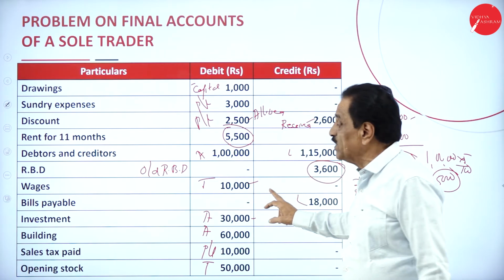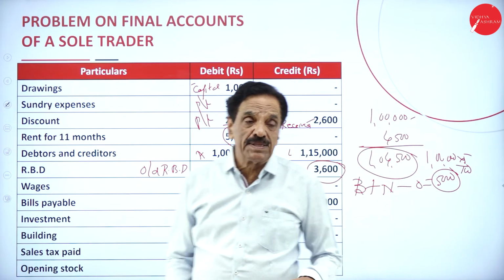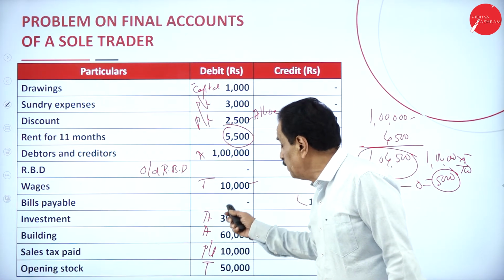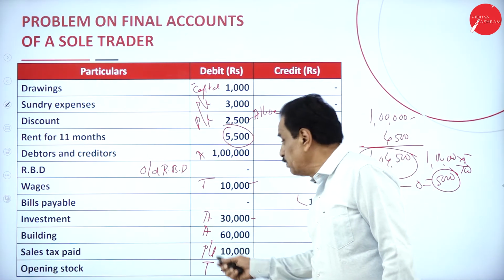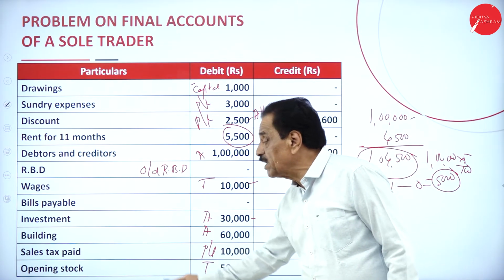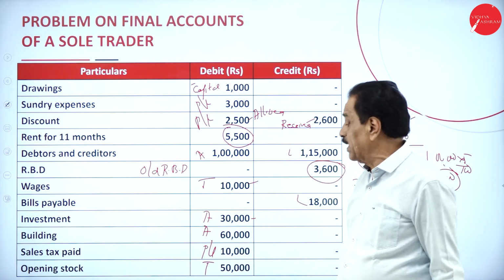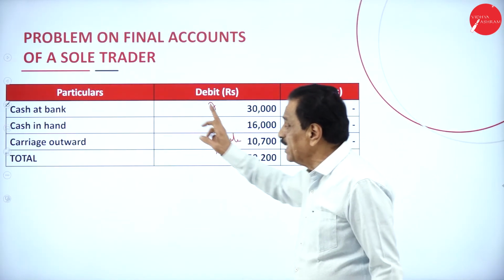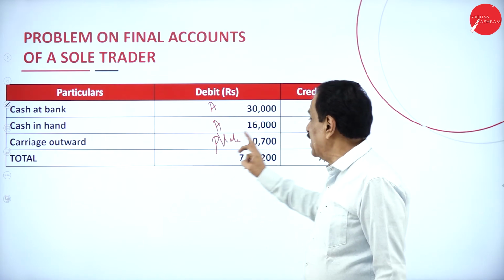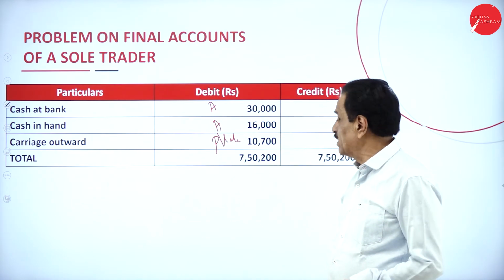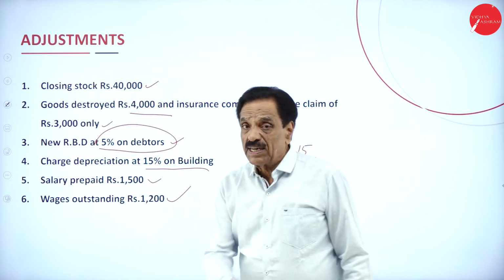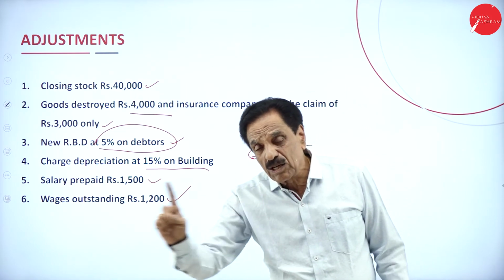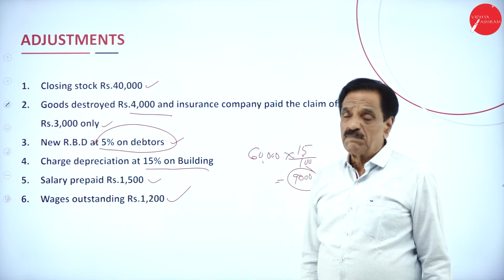Then wages is directly connected to trading account. Bills payable is a liability. Then investment is an asset. Building is an asset. Sales tax should be paid in the profit and loss account. If there is an income tax, that should be deducted from capital. Opening stock, trading account. Cash at bank is an asset. Cash in hand is an asset. Carriage outward, profit and loss account. Closing stock: where will it come? Trading account, credit side, and asset side of the balance sheet.